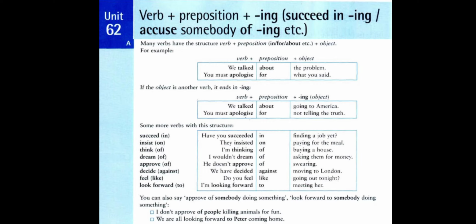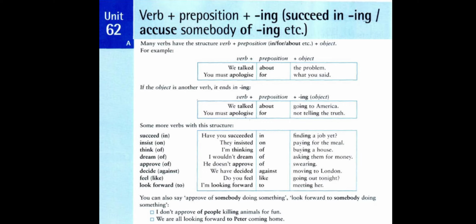Here we have some more verbs with this structure: succeed in, insist on, think of, dream of, approve of, decide against, feel like, look forward to. Let's start with the first example. Have you succeeded in finding a job yet? Here it is a question, and we have the verb succeeded followed by the preposition in. The preposition in is followed by verb plus ing, finding a job yet.